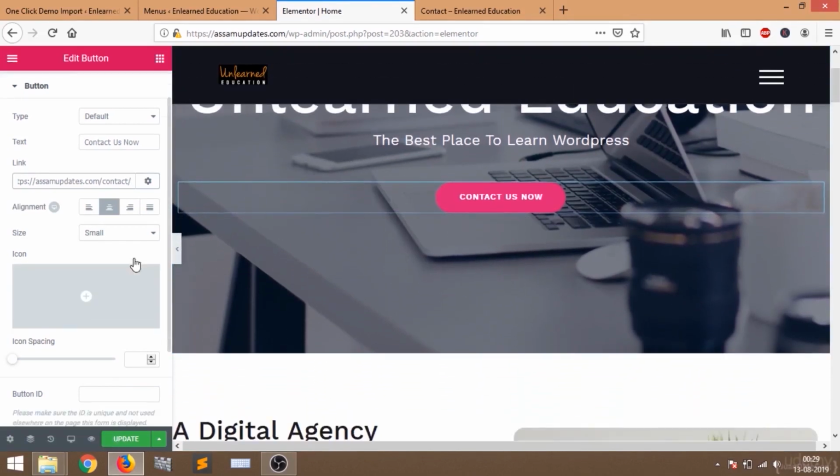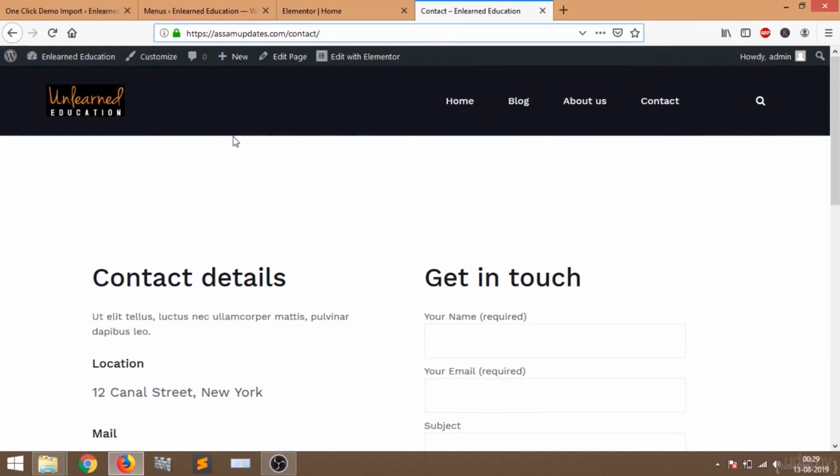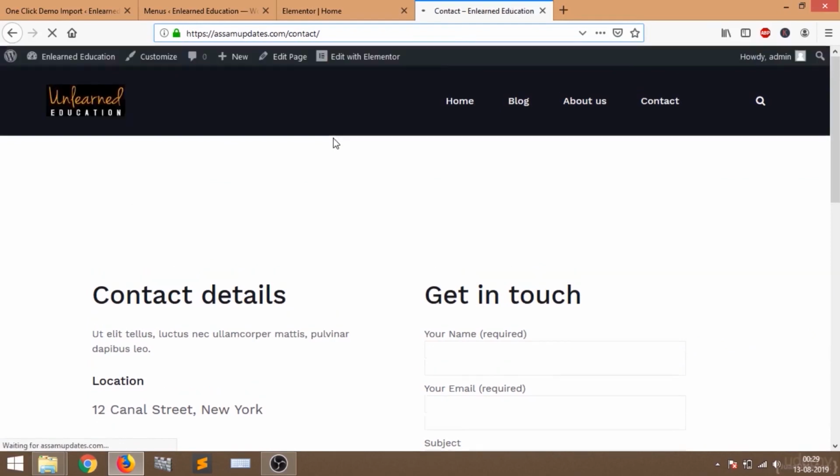Okay, so let me show you. Before that, just update the changes. Just click on update. If you do not click on this update button, the changes will not be made on your website. So now let's go to our website contact page and click on refresh. Okay, sorry, we have to go to the home page.